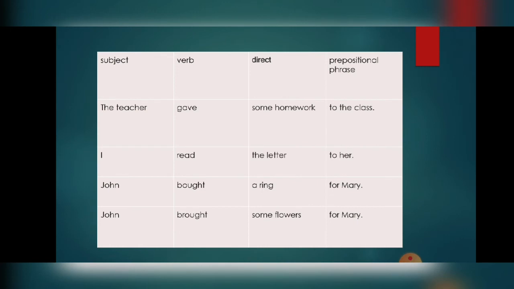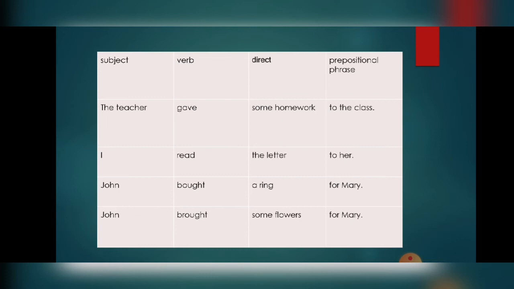Here, the teacher gave some homework to the class. Here we have seen that the subject is the teacher, gave is the verb, and some homework is the direct object. And in to the class, to is the preposition we are using in the sentence, so it is a prepositional phrase. I read the letter to her. I is the subject, read is the verb, the letter is the direct object, and in to her, to is again a preposition, forming a prepositional phrase.